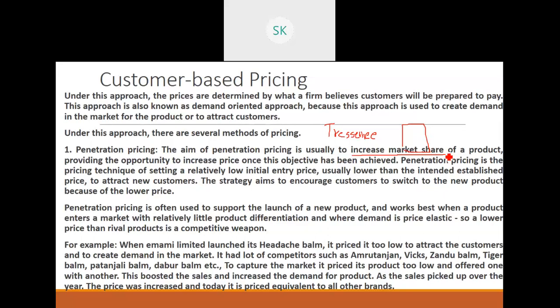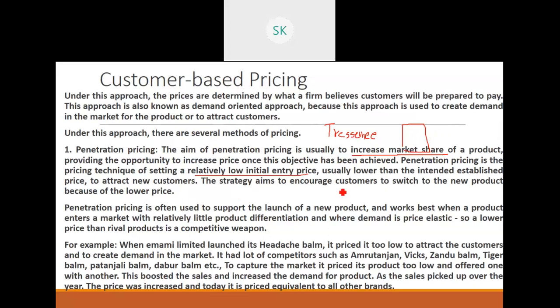After that, they will increase their price. First, they will come with the least price. They will enter the market. They will make sure the product is sold. They have a customer base. Now they will increase the price. So this penetration pricing is known in many companies. They usually use this because it is easy to enter the market with penetration pricing. So penetration pricing is the pricing technique of setting a relatively low initial entry price, usually lower than the intended established price, to attract new customers.